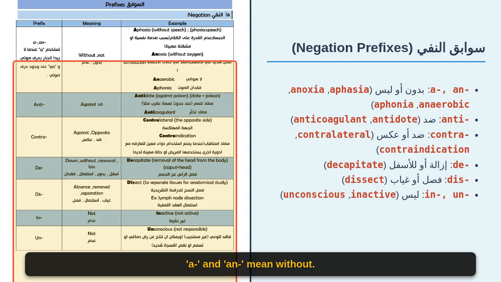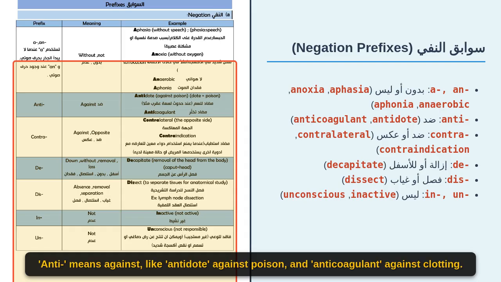A and an mean without. Aphasia is without speech. Anoxia is without oxygen. Anaerobic is living without air. Aphonia means without voice. Anti means against, like antidote, against poison, and anticoagulant, against clotting.